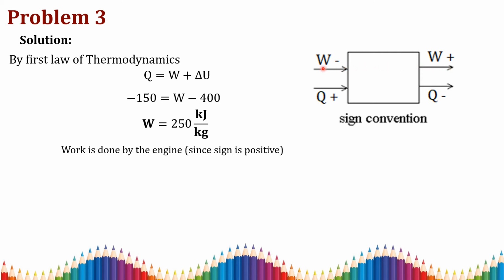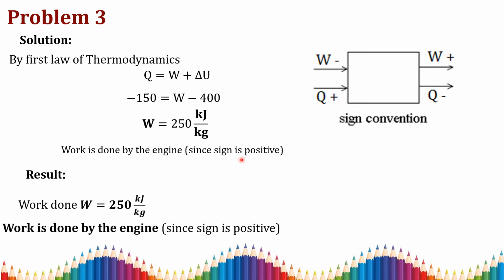If work is done on the engine, you have said it is negative. Here the work is done by the engine, so the sign is positive. So here work done is 250 kilojoule per kilogram, and the condition as they asked in the question, work is done by the engine and it is not on the engine, since our value is positive.